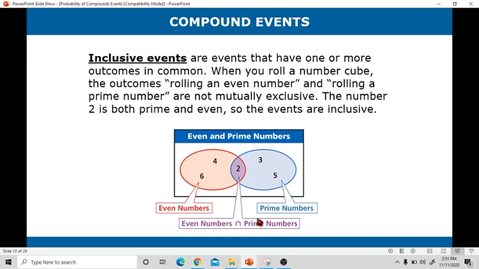Okay, look at the diagram below. Meron tayong 2 events dito, even numbers and prime numbers. As you can see, they have an intersection, which is 2. 2 is an even number, and at the same time, prime number siya. Therefore, these 2 events are inclusive because meron silang common outcome or meron silang intersection.